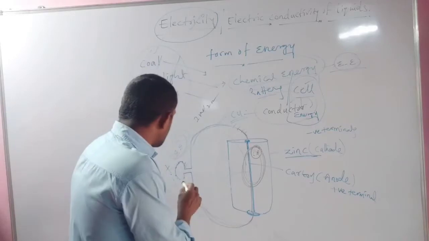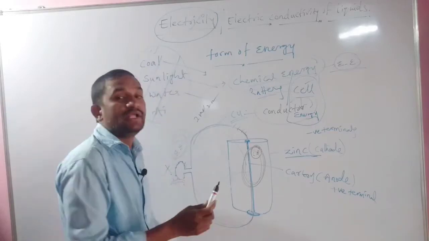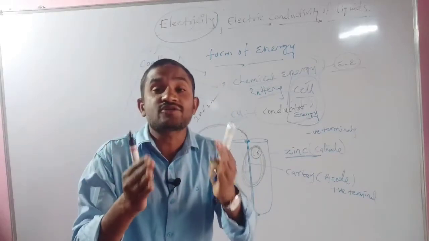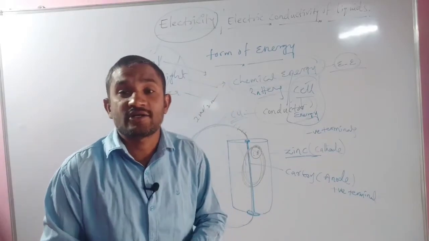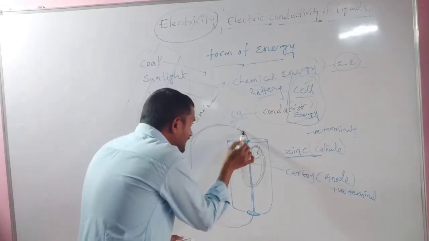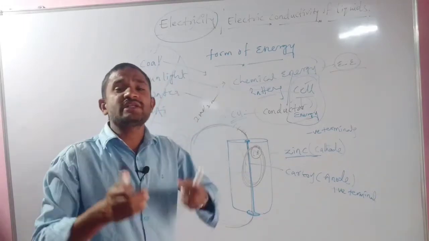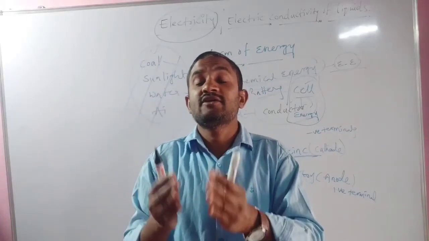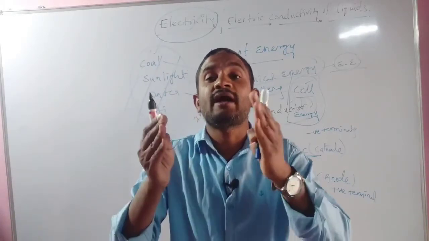Why is there no chance to glow this bulb? If you use the thread, there is no chance to pass the electric current through this thread because it is not a conductor. What is the difference between the copper wire and the thread?